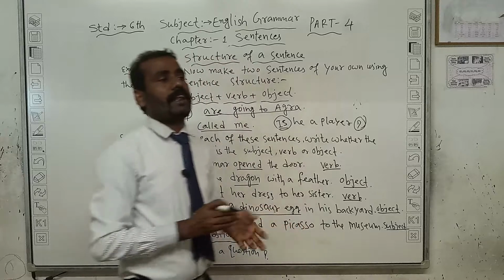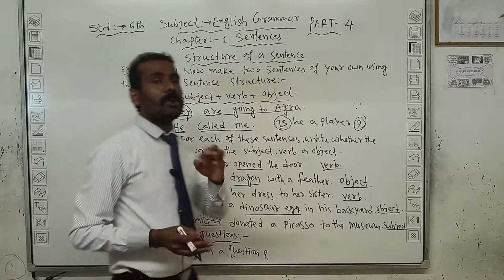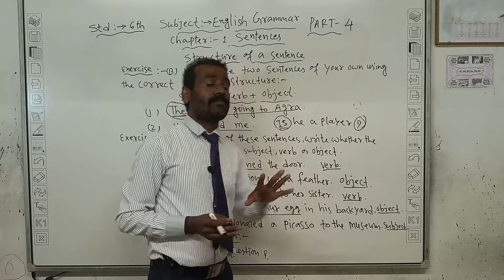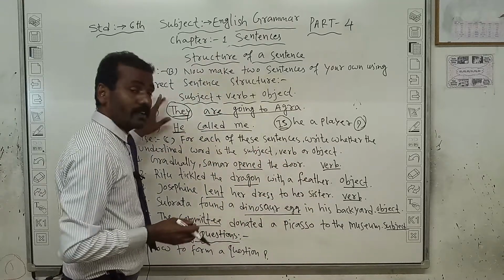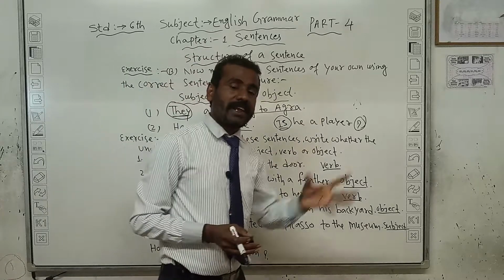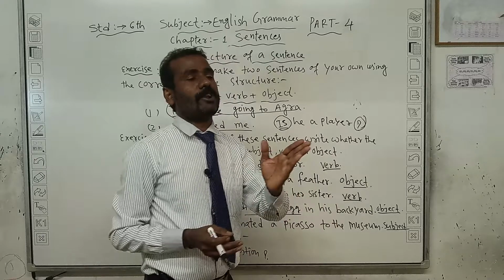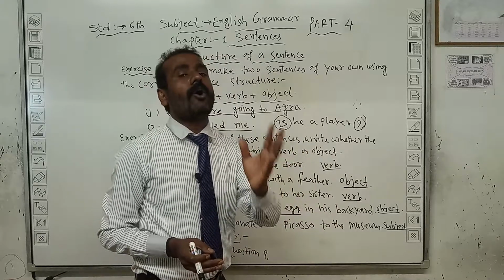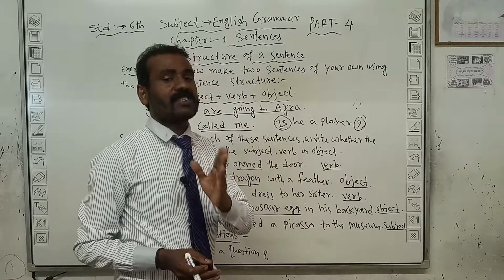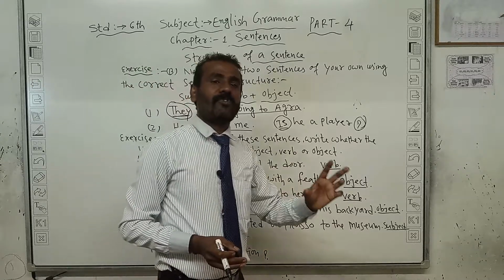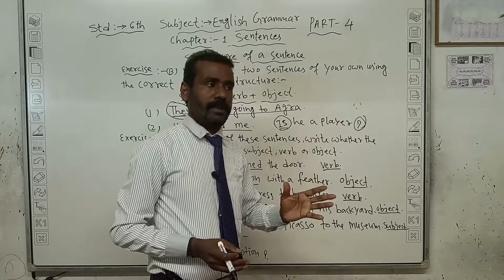Few students tell me, sir, I have difficulty speaking, I can't speak in English. This is the main thing: first the structure is required. First of all, create the structure. Make the subject. After the subject put a helping verb or action verb. Then the object. Then you can speak perfectly in the proper way.